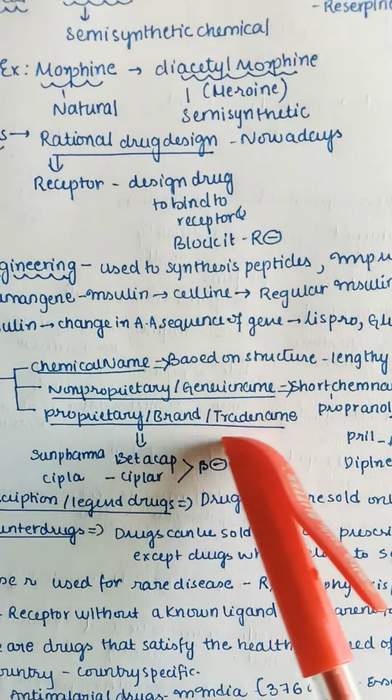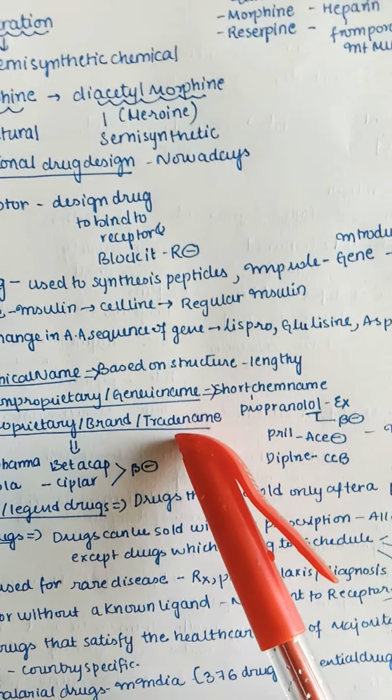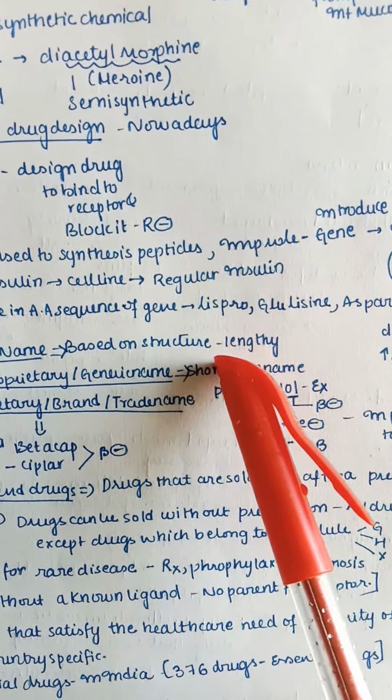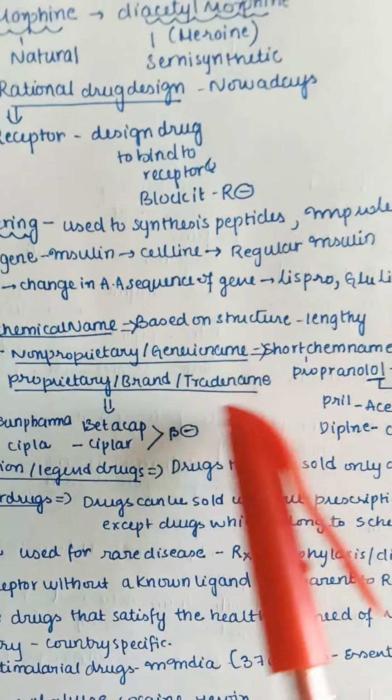So mainly the drug is divided into 3 names in the case of nomenclature. It has a chemical name, it has a non-proprietary or generic name, and it also has a proprietary or brand or trade name. So what is the chemical name? It is mainly based on the structure. It is a very lengthy name, so we are not using it normally.